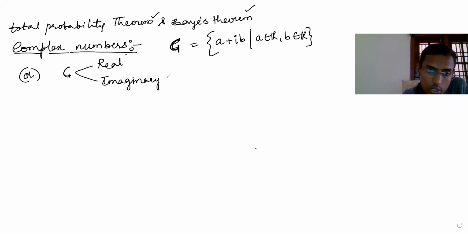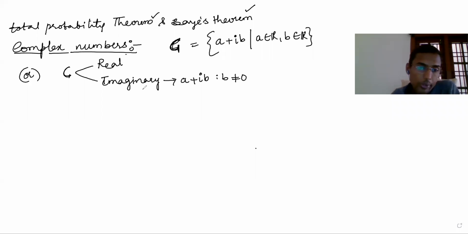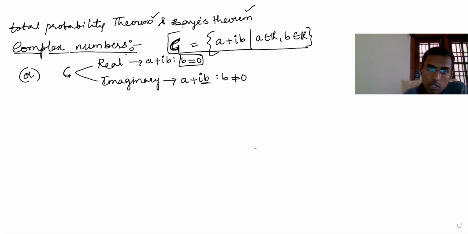What is this imaginary? An imaginary number means a plus ib, where i must be present and b is not equal to 0. Then it's called imaginary. What is a real number? A plus ib where b must be equal to 0. Complex numbers mean both real and imaginary. Imaginary means b is not equal to 0. If b equals 0, then only the real part is there, so it's called only a real number.